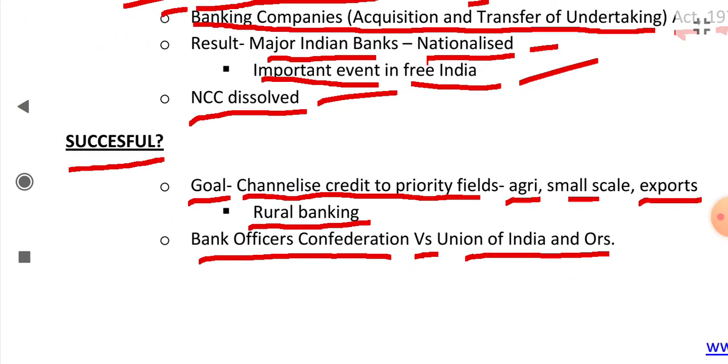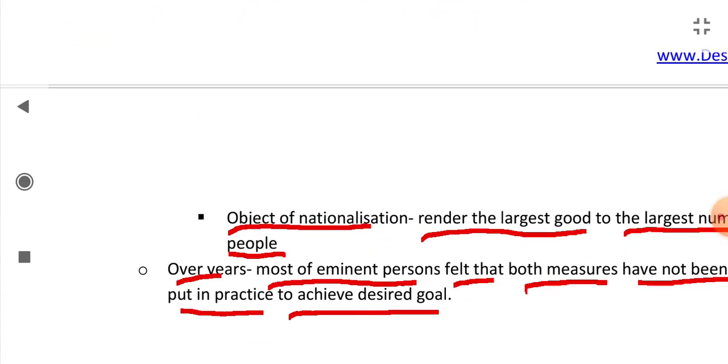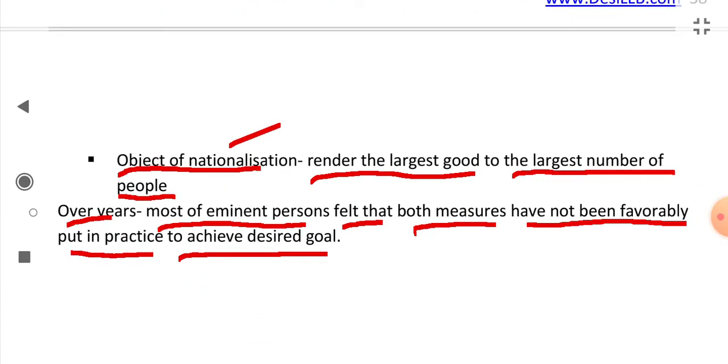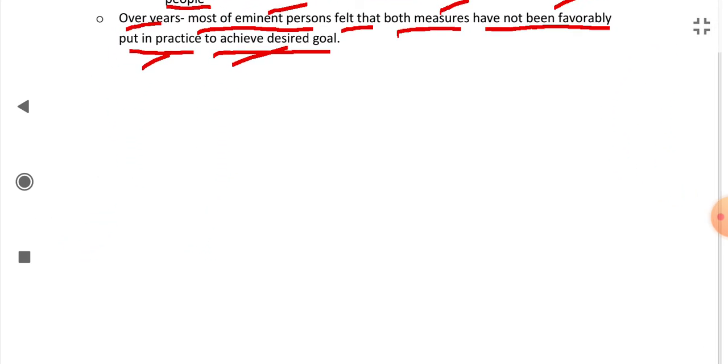Were the two measures of social control and nationalization successful? Their goal was to channelize credit to priority fields like agriculture, small scale industries and exports, and to promote rural banking. In the Bank Officers Confederation versus Union of India and others case also, the court said that the object of nationalization is to render the largest good to the largest number of people. But over the years, most eminent persons have felt that both the measures of social control and nationalization have not been favorably implemented to achieve the desired goal. So social control on banks is completed now.